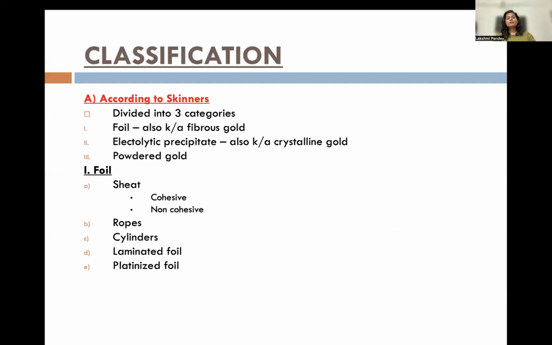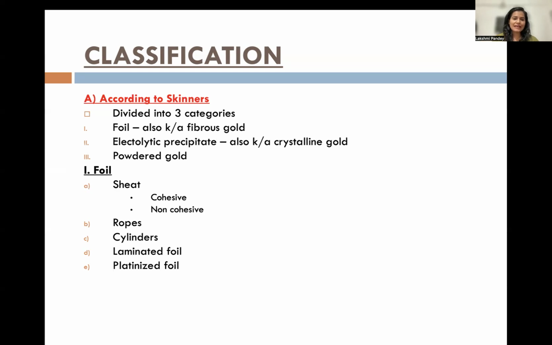So let's go to the classification. The classification according to Skinner, which is important, is divided into three categories: foils, electrolytic precipitate, or powdered gold. It was further subdivided. Foils are further subdivided into sheets, ropes, cylinders, laminated foils, or platinized.